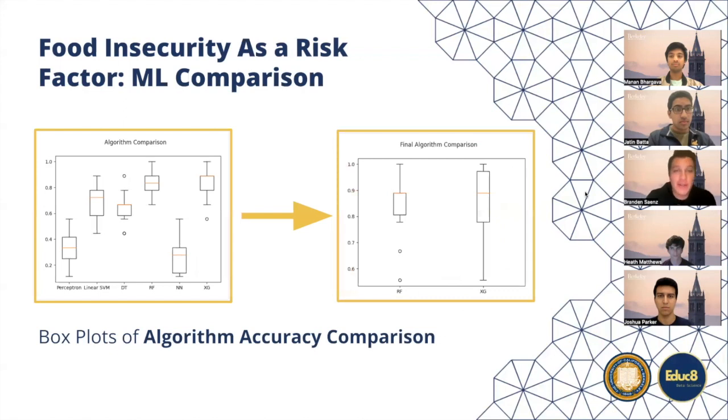And using that information, we actually examined various machine learning models to try to classify the overall food insecurity level of each area. So what we found in doing a heat map analysis was that affordability, availability, and quality and safety were the most predictive. And so by taking the information and chunking it up by food security level, we were able to run different machine learning models, and we found that random forest and XGBoost were the most predictive, each yielding about 83%. And after some fine tuning of the parameters, we got XGBoost to be at about 84%. And this actually provides a powerful tool for predicting a country's food insecurity level based solely on the three factors: affordability, availability, and quality of safety at a specific time.